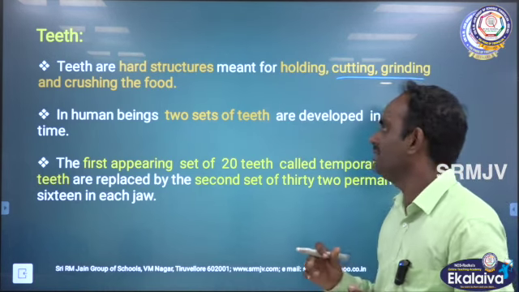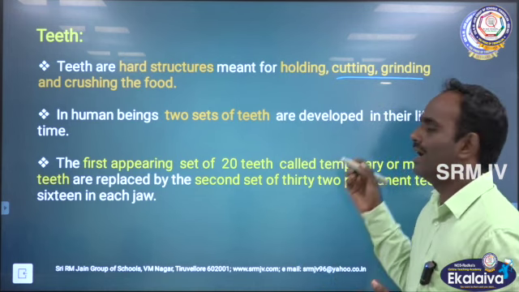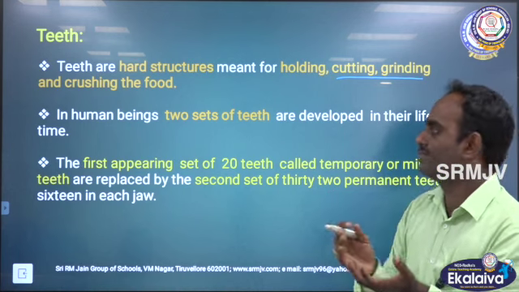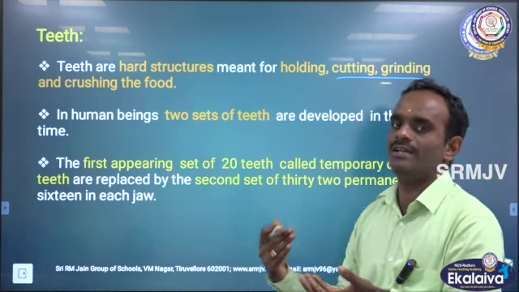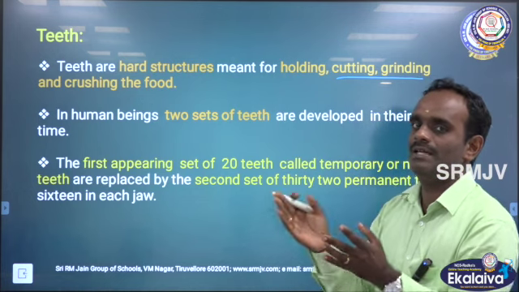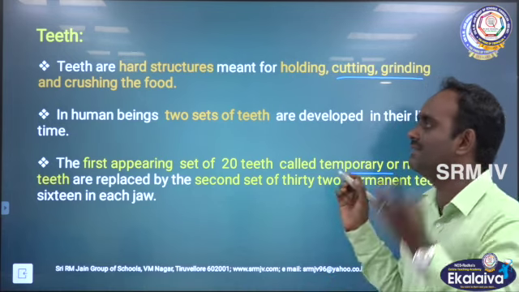In human beings, there are two sets of teeth, children. One is at the young age, from age 1 to age 7. Those teeth are called the temporary teeth or milk teeth.